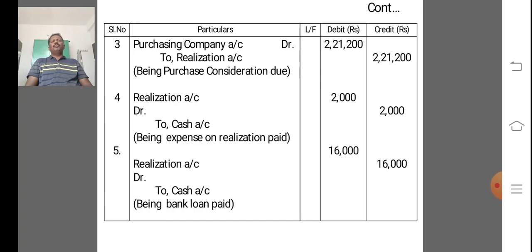Next, in this problem, the bank loan is not taken over by the purchasing company. First we credit the realization account and immediately debit the realization account, that is, we paid. So we debit the realization account 16,000 and credit cash or bank account 16,000, being bank loan paid off by the vendor firm.